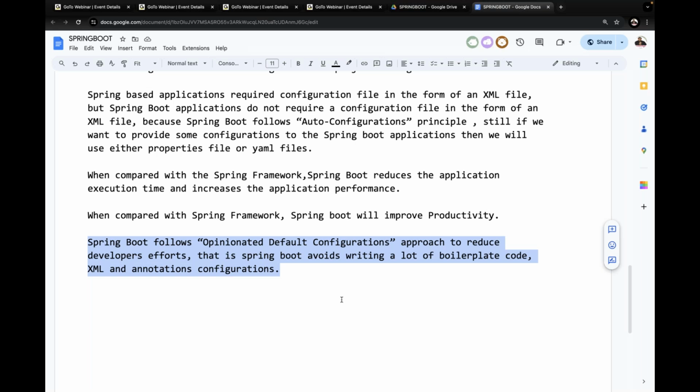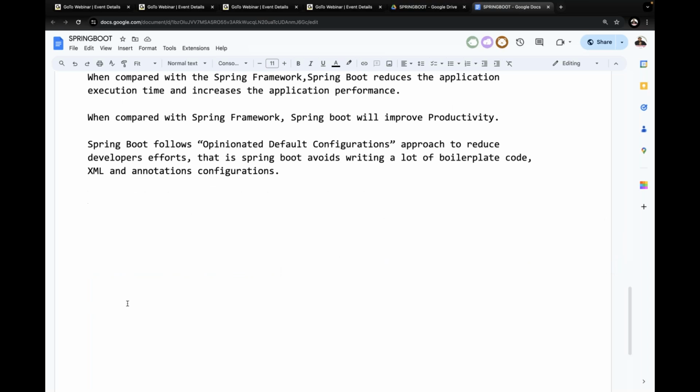After this, what next? Is Spring Boot only for standalone applications or for any other Spring applications? Observe carefully.